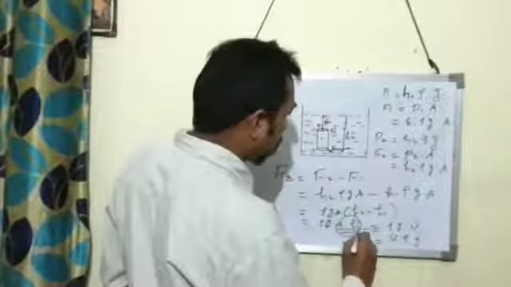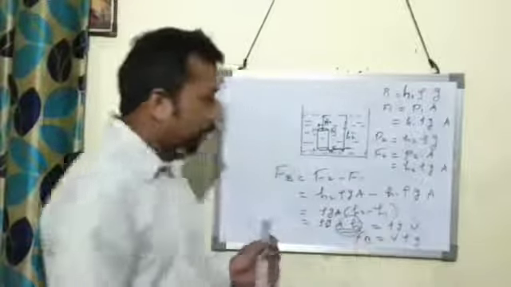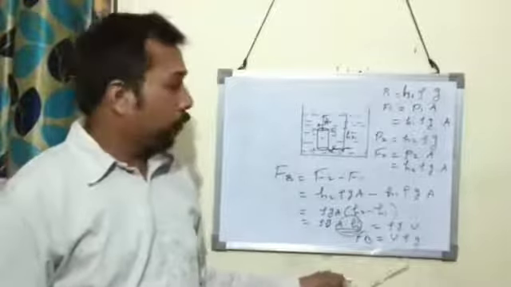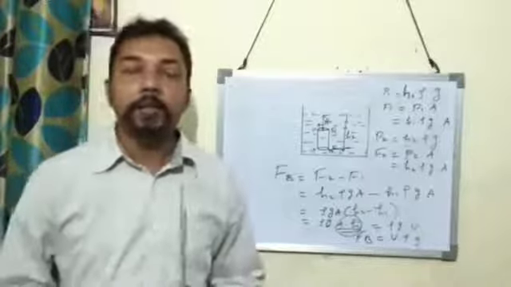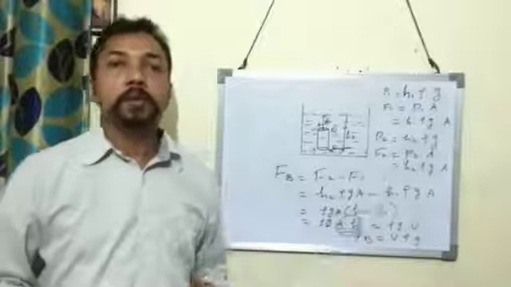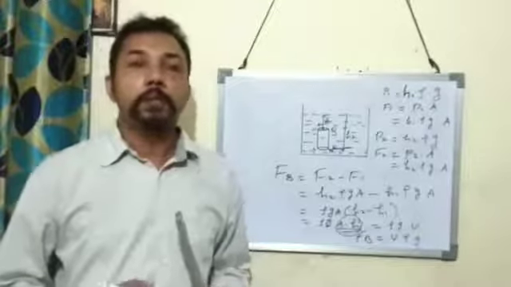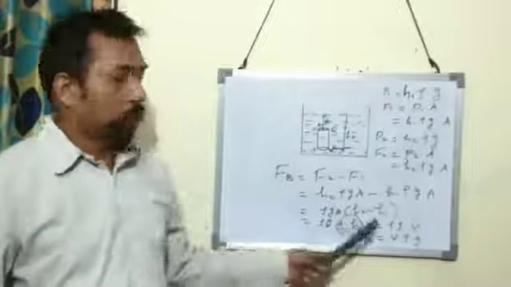This is the formula to find the buoyant force. Buoyant force is equal to V rho G. V is the volume of the body, rho is the density of the liquid, and G is the acceleration due to gravity. So this is the mathematical expression to find the buoyant force.